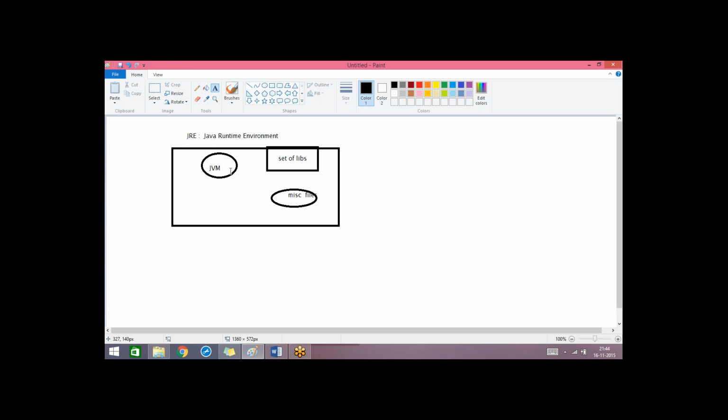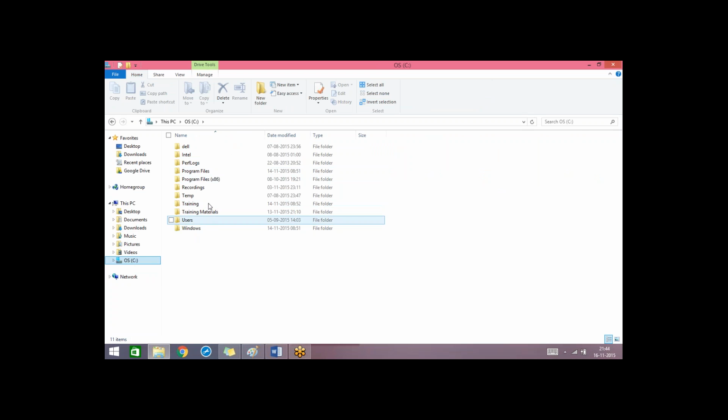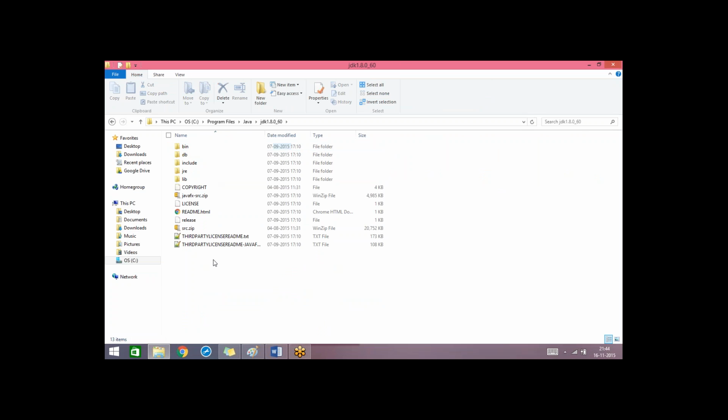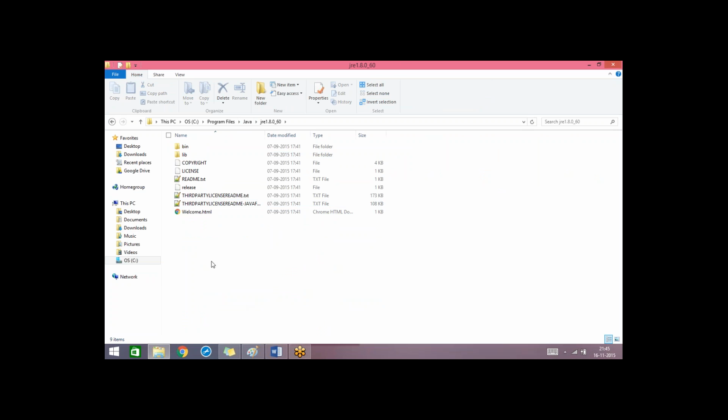Generally, it physically doesn't exist. It's just a virtual machine. And if you see, after installing Java in your local machine, there will be two folders. One is JDK and another one is JRE. JDK contains some tools for development, and JRE contains basically some set of library files, and it also contains some MISC files. Generally, those files will be used by JVM at runtime.